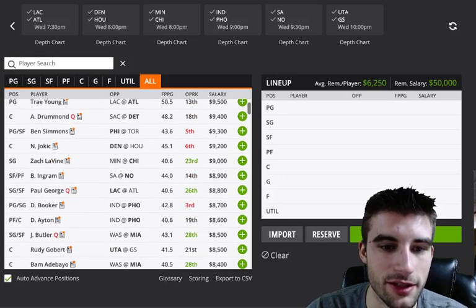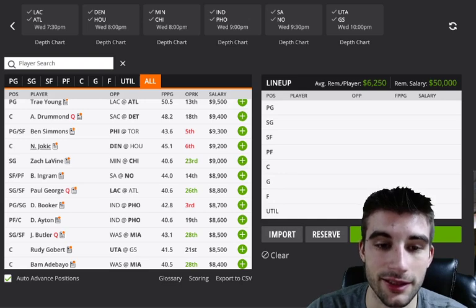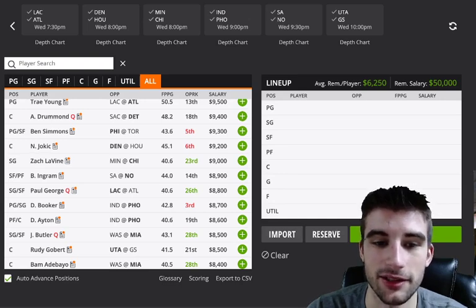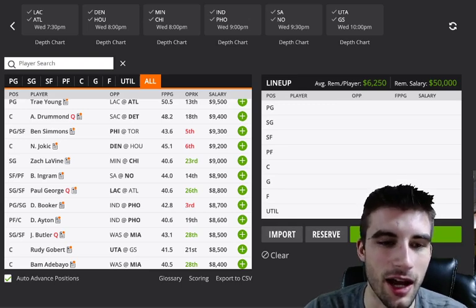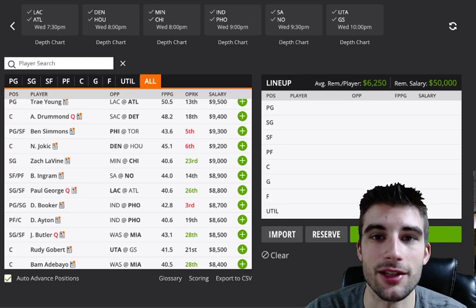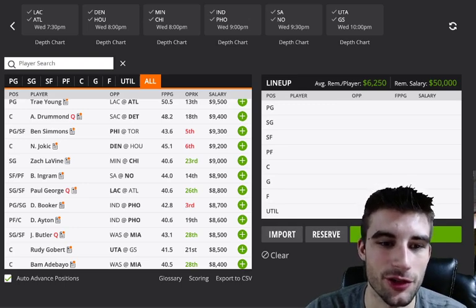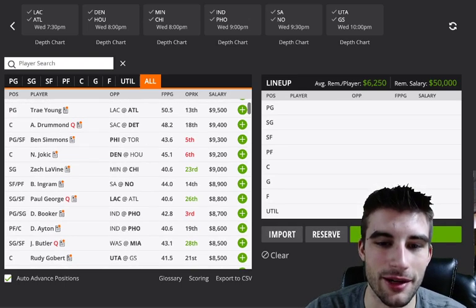Jokic, there's a lot of injuries on Denver, and it's a good game environment versus Houston. But actually, Houston is at their best defensively versus big men. They're 7th versus centers, and then everything else they're pretty much bottom 10. So with all the injuries though, Jokic is at over 1.4 points per minute, almost a 30% usage rate. But I just don't really see myself paying 9,200 for Jokic. Now the thing is though, he's always low owned because there's usually better plays around him in that price range. But I really don't see myself going that way.